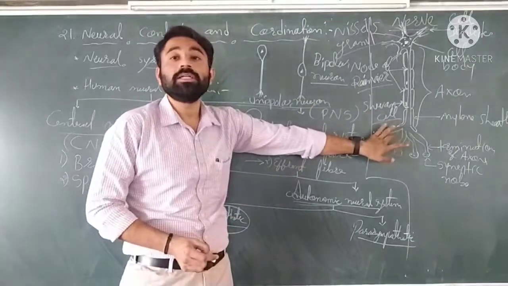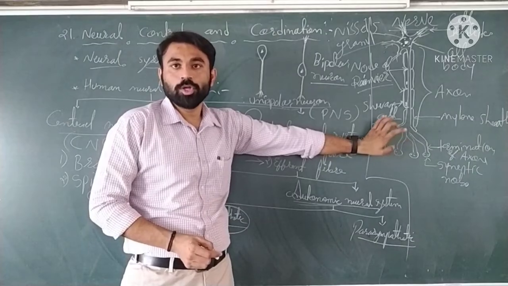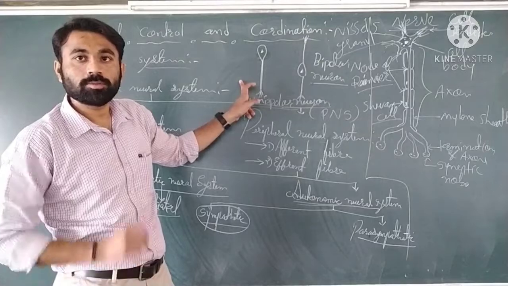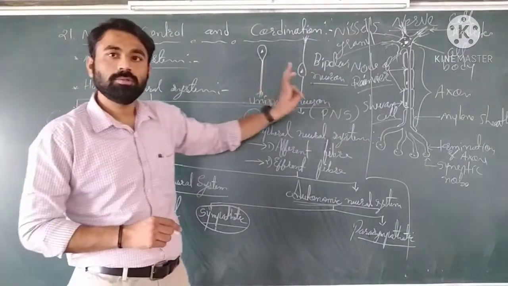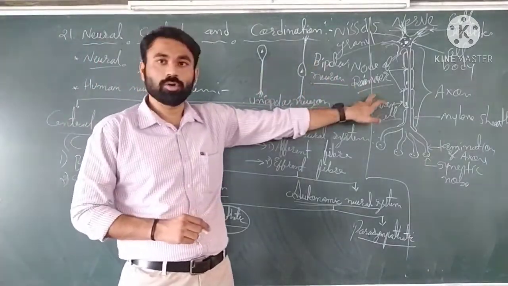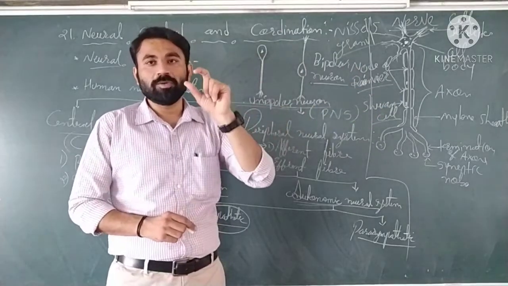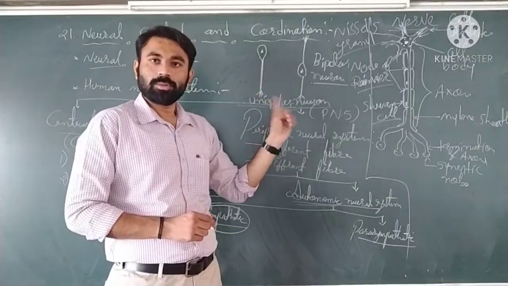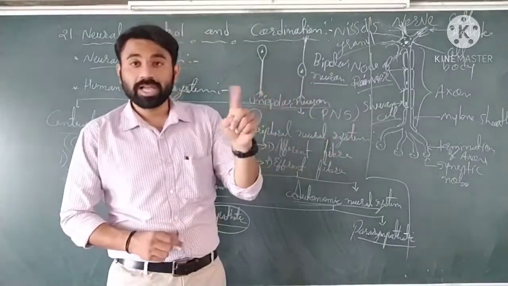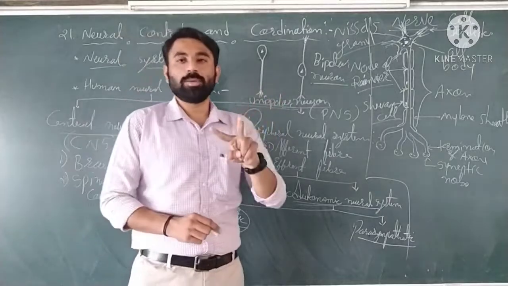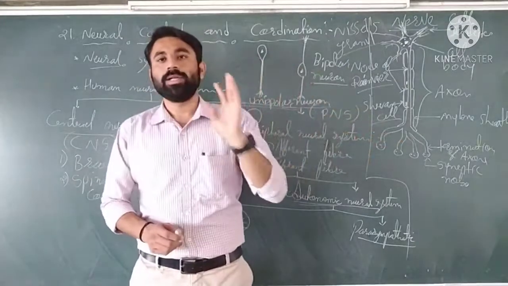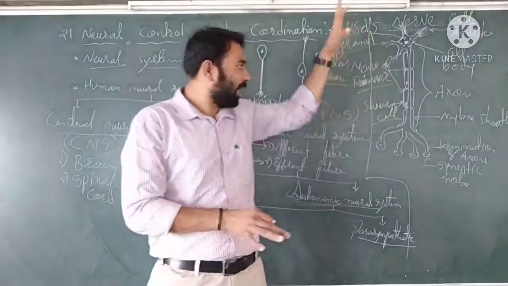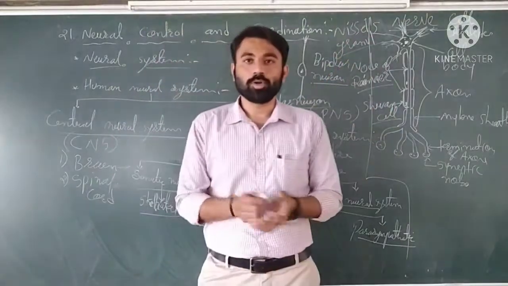And this is the multipolar neuron. So multipolar neuron, bipolar neuron, unipolar neuron. According to the fibers which arise from the cell body, it is of three types: unipolar, bipolar, multipolar. And according to the myelin sheath on the axon, there are two types of neuron: myelinated and non-myelinated. So this is all about the nervous system and nerve cells, or neuron.